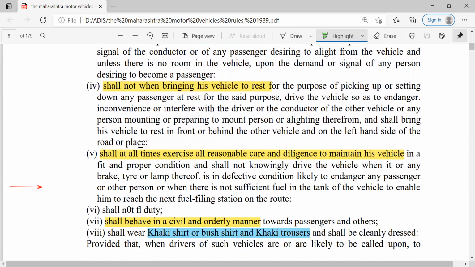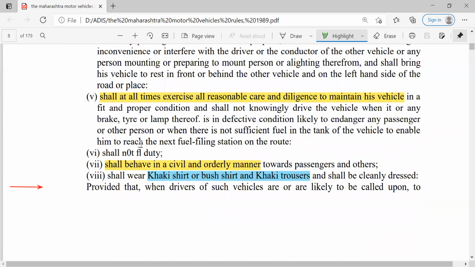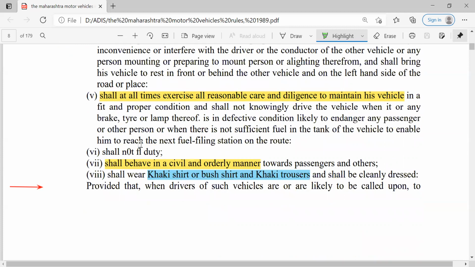So it's the driver's duty to maintain his vehicle, because he only knows what exactly the condition of that vehicle is. Then he shall behave in a civil and orderly manner toward the passengers and others.